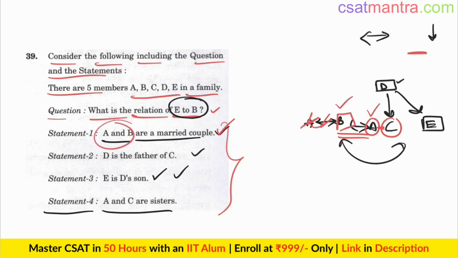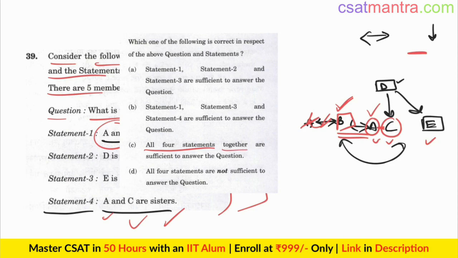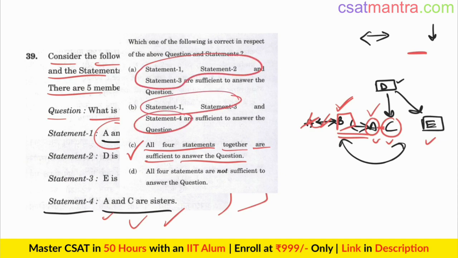A is female because A and C are sisters. Now A is E's sister, right? Because A and C are sisters. A is E's sister. So B will be brother-in-law. So we need all the 4 statements to answer this question. All 4 statements together are sufficient to answer the question. Answer C. First 3 statements cannot answer, 1, 3 and 4 as well. To answer this, we have made use of all 4 statements. Kindly see this. So answer is C.